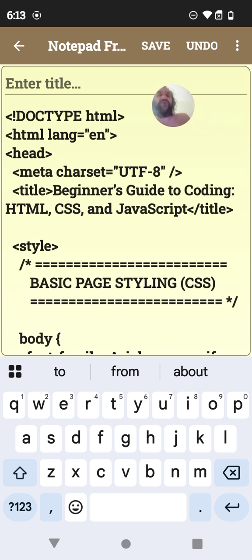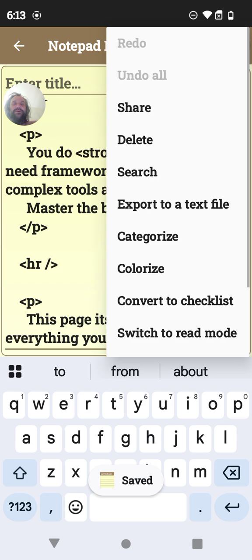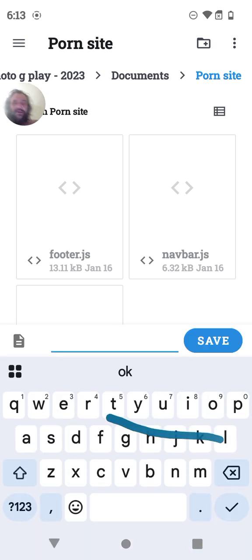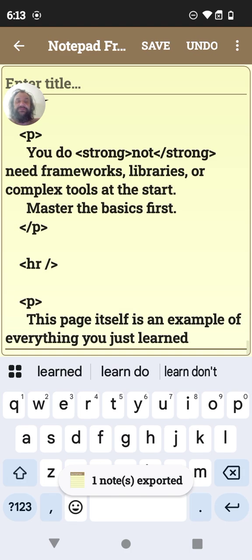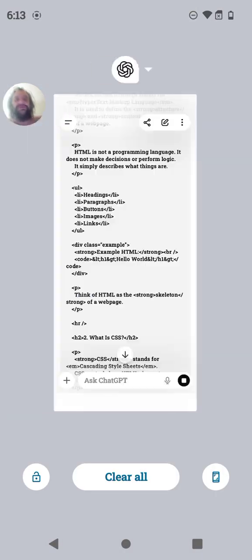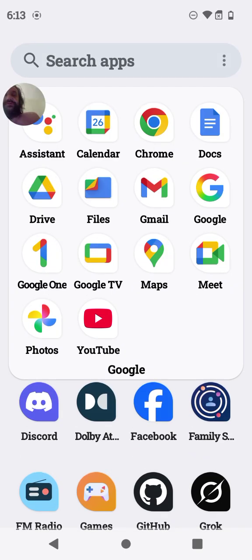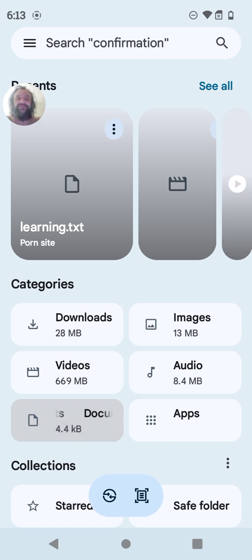But now here's the fun part. We're going to save it, right? And then you want to export it to a file. That way we can use it. We'll call it learning. Why not? We're going to save it as learning. Okay, now we can close all this out. We're all done with that. We're literally done. So we'll go to our folder where we saved that file. It's always in the documents for me.